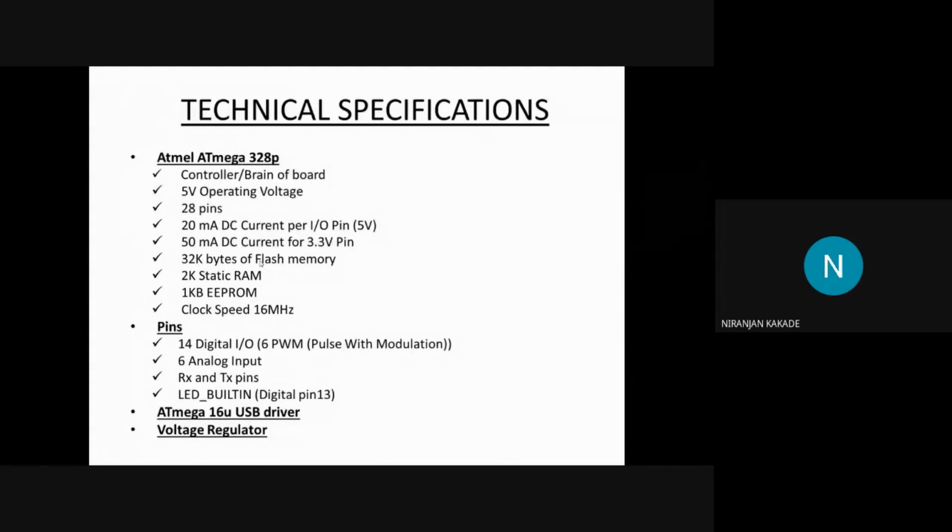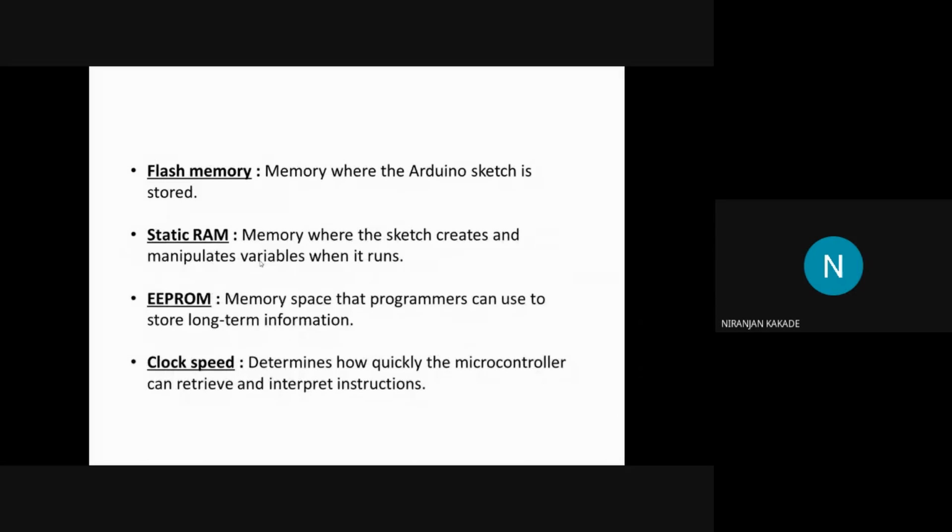Then comes the 1 KB of EEPROM. So what is EEPROM? Sometimes it is called E squared ROM. The full form of EEPROM is electrically erasable programmable read-only memory. It is memory space that programmers can use to store long-term information.